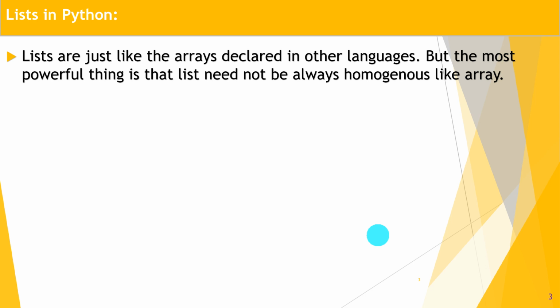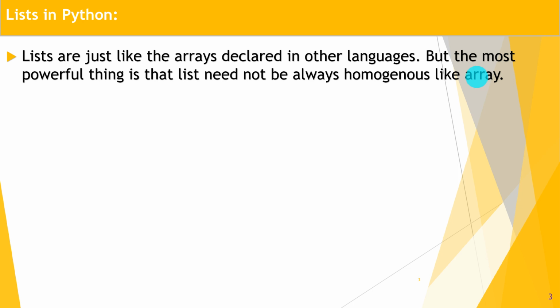Now we will study list in detail. Lists are just like the arrays declared in other languages. But one most powerful thing is that a list need not always be homogeneous like an array. What is an array? In other languages, an array is a derived data type which stores homogeneous data elements together in a single entity, which is ordered and has an index.